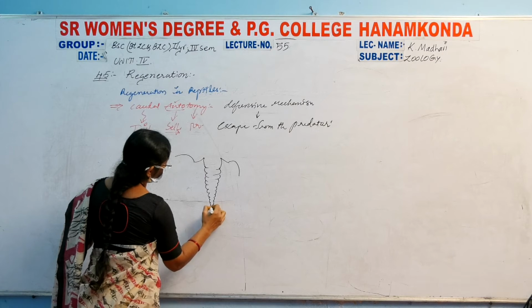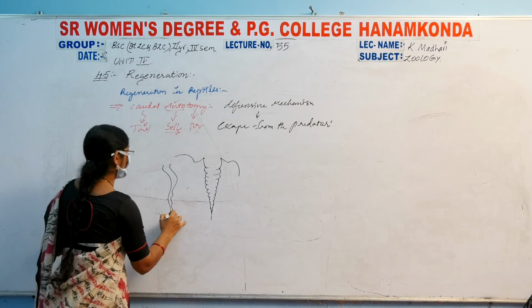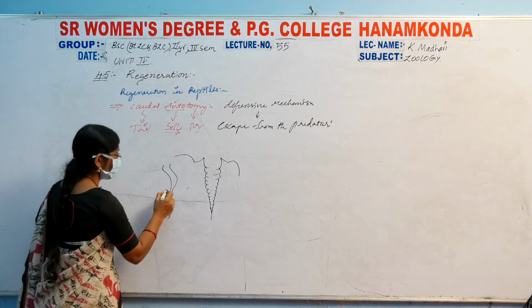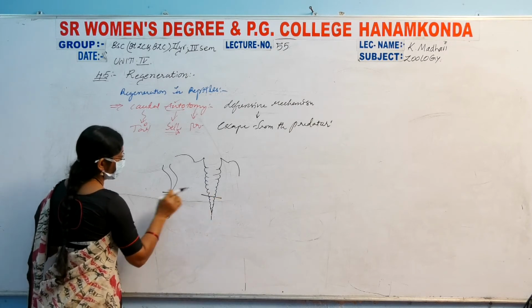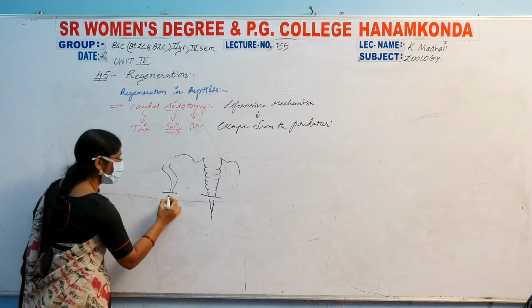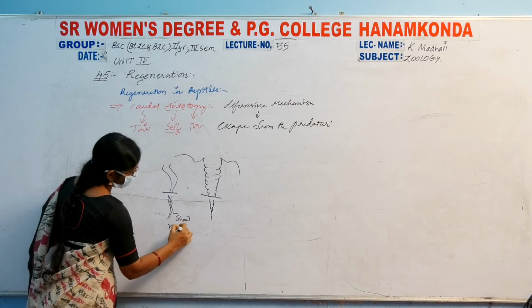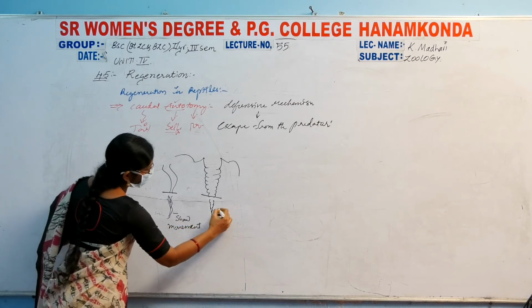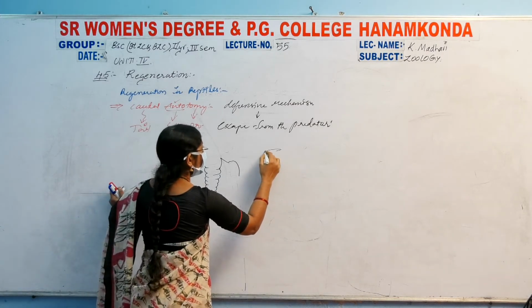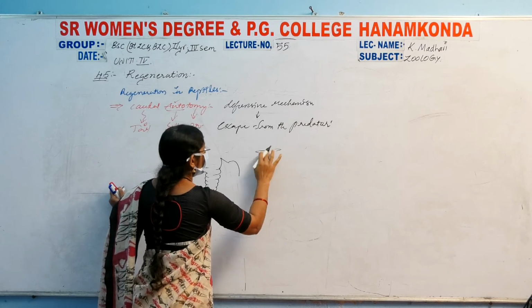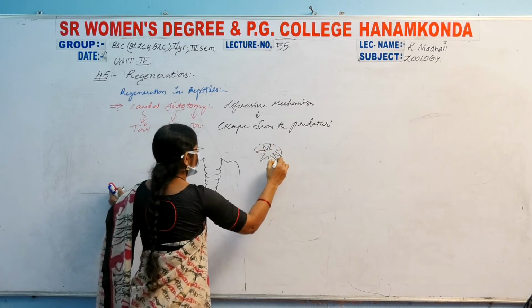Some species have structures like these, and some species have lone structures like these for the tail region. If you cut into this region, the parts are separated, and they have some capability to show some movements. The blunt tail region can have limbs like this. Okay, this is the tail region.